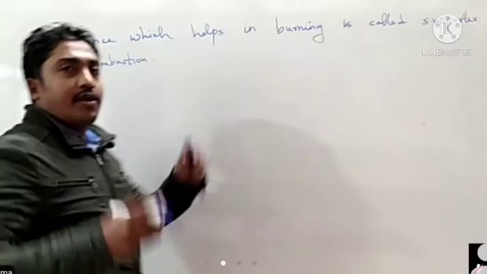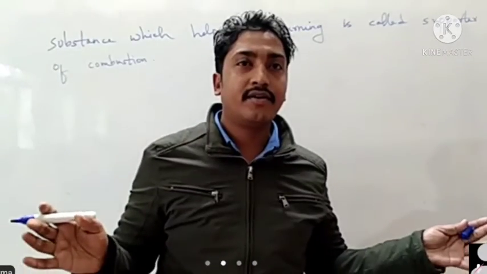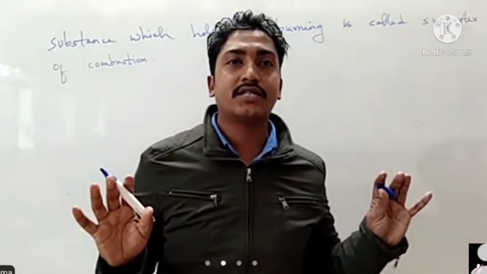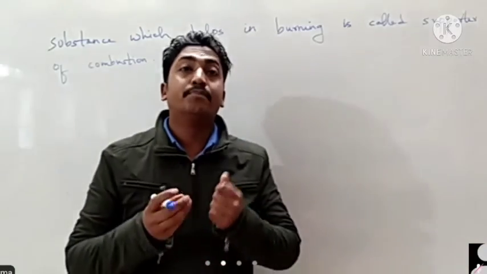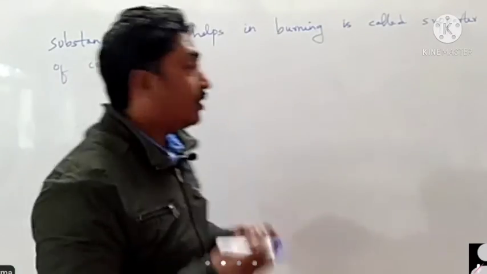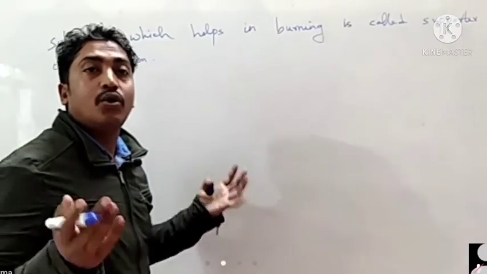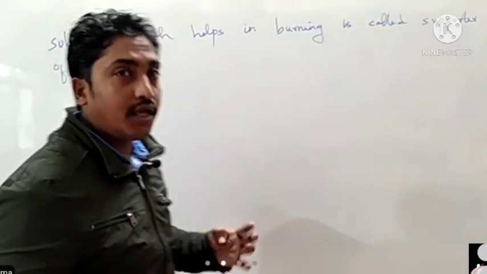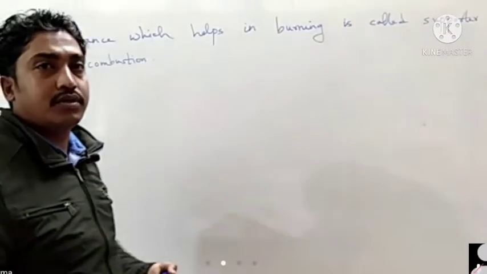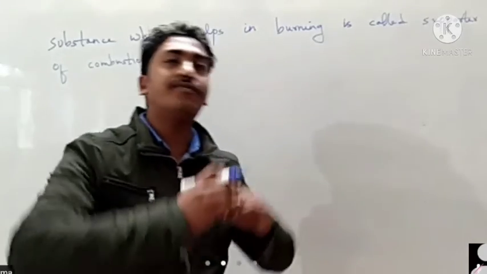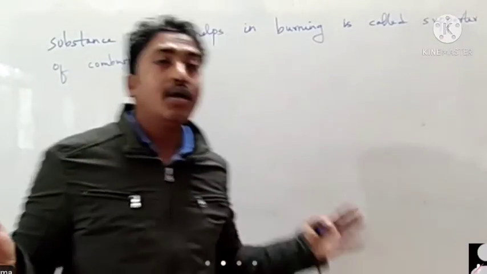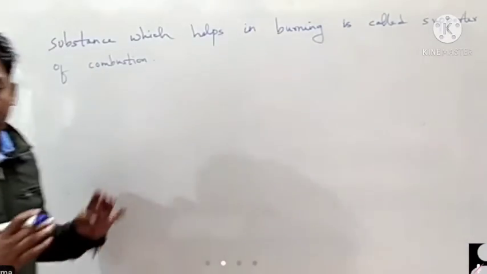For example, right now we have air, but we don't have any burning material. Burning material is also a substance, like wood or coal. We have air present in the atmosphere, but it doesn't mean that everything burns directly. We have certain criteria for that.